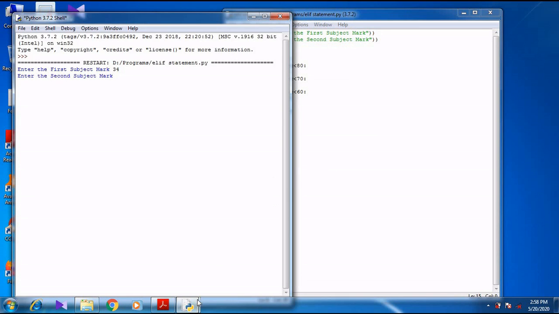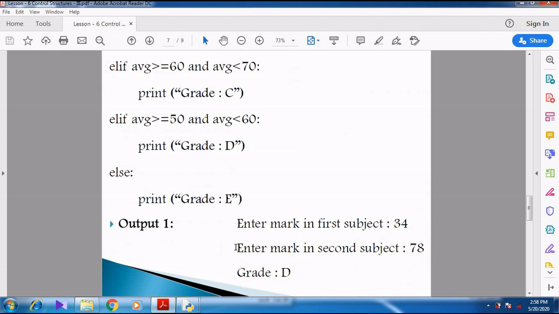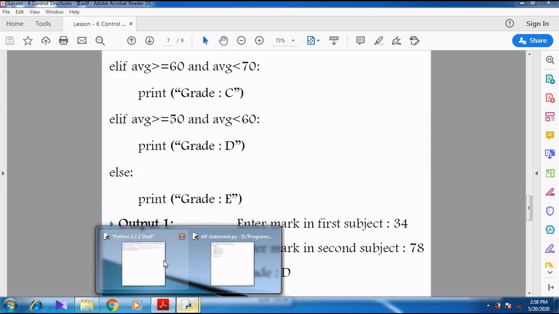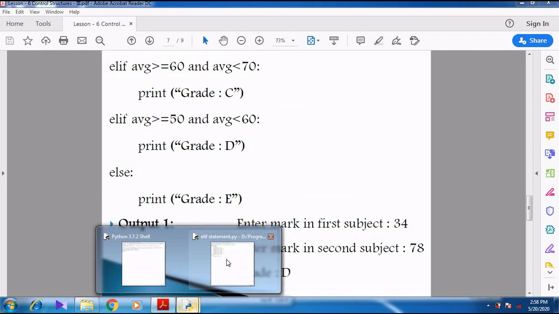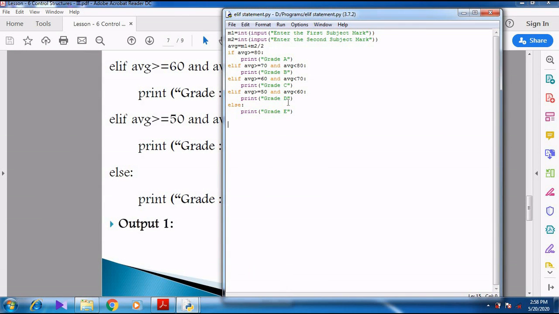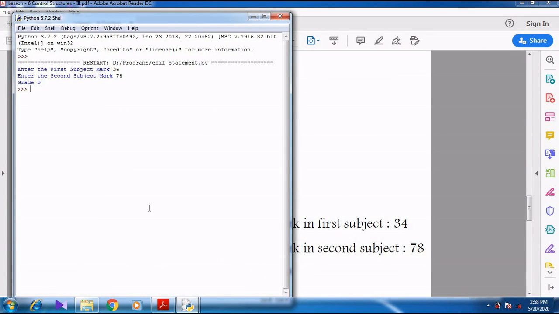I think that is the input they have given. So 34 and 78 they have given. So 34, 78, total is 112. So it shows grade B. What happened? I think I have done a mistake.